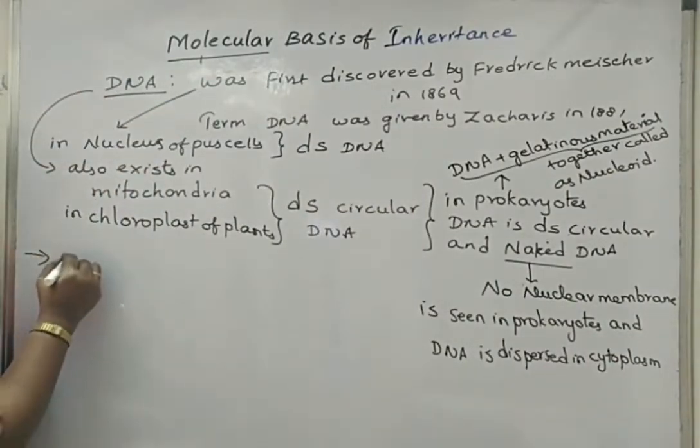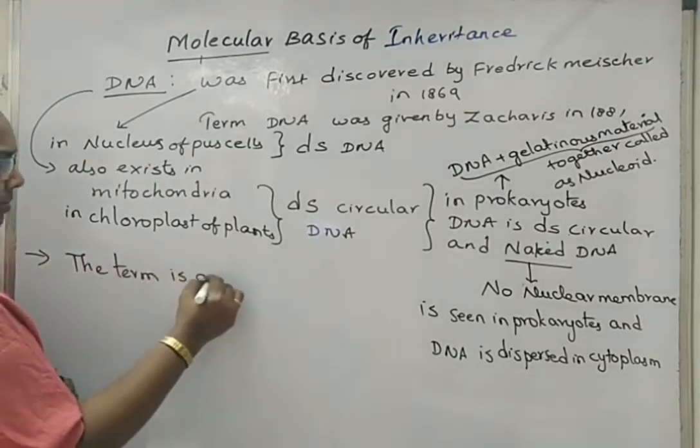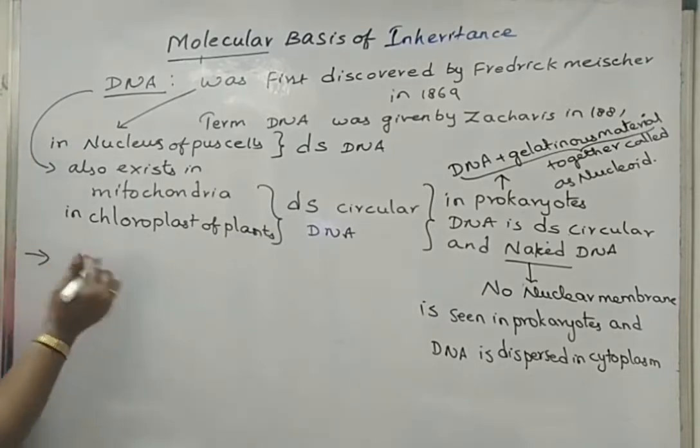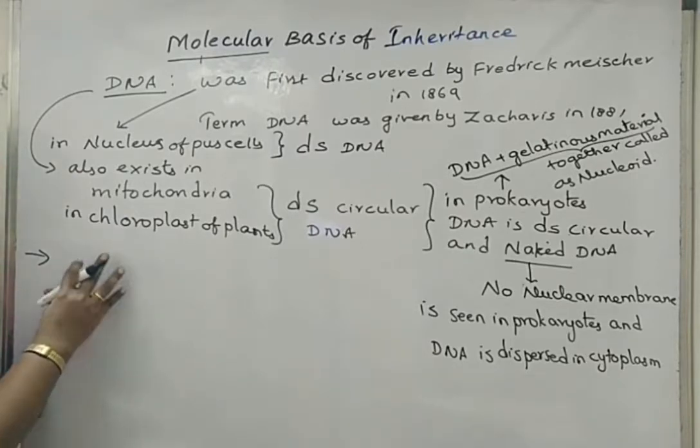Now, the term DNA, I have already given, I think. DNA also exists in a double-stranded helical structure in eukaryotic organisms. That structure was explained by Watson and Crick.